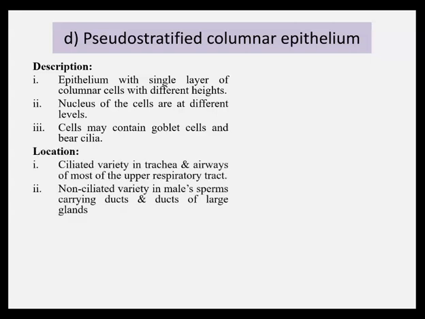These pseudo-stratified columnar epithelia are found in the ciliated variety in trachea and airways of most of the upper respiratory tract, and the non-ciliated variety in males' sperm carrying ducts and ducts of large glands.